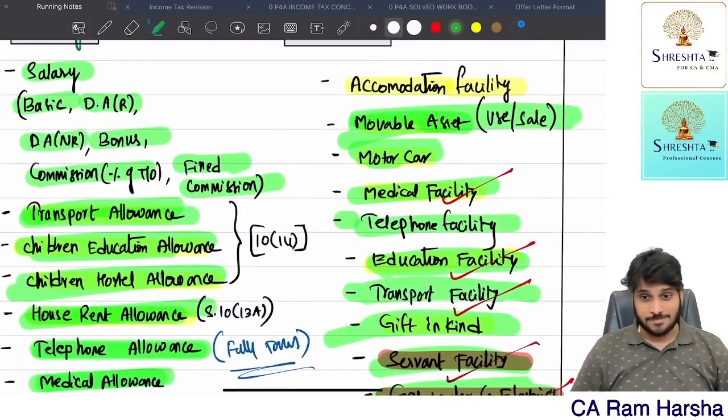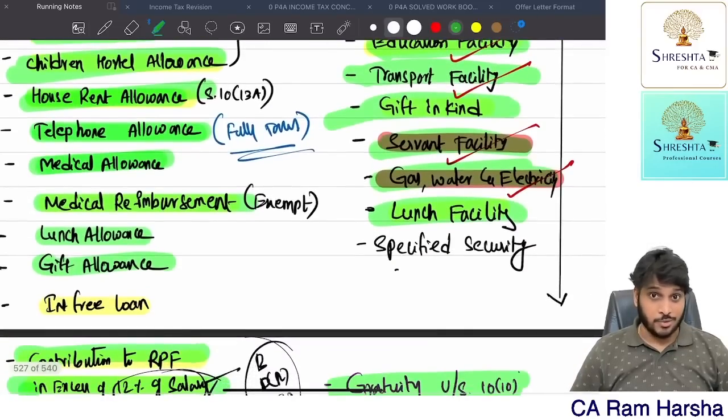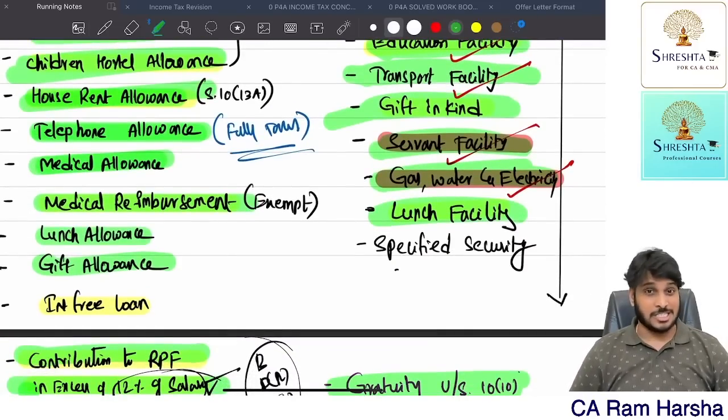I hope you are getting it, because I need to explain the things to you. I'm explaining to you. In fact, I'm not just simply reading, opening the book.